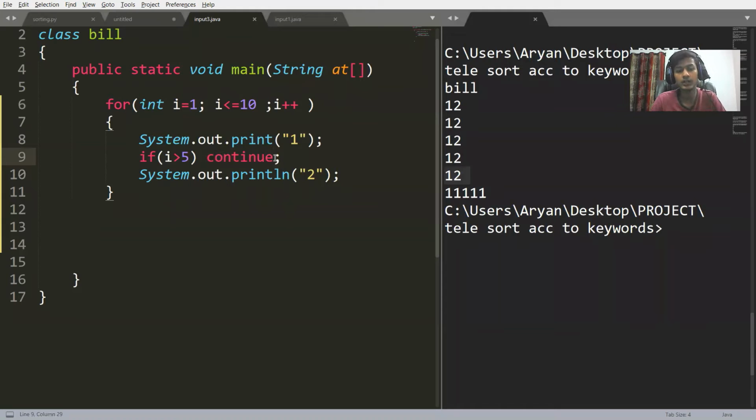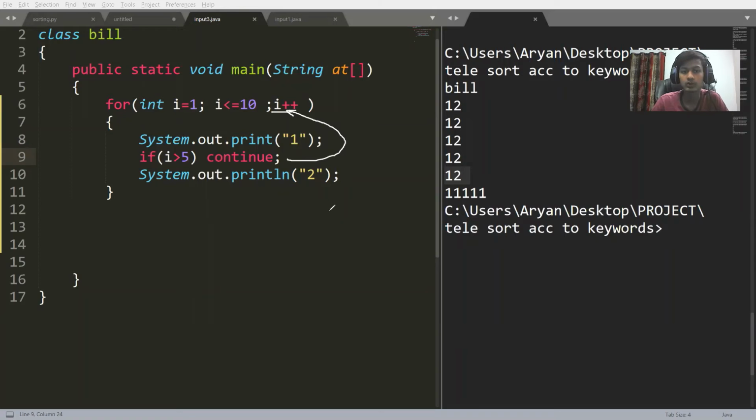What did the continue statement tell? That it skips the current iteration of the loop. Skipping means the statements following the continue will not run, and it moves to the next iteration. So after the continue, control goes to the updation block, then it updates, and then the same loop executes.